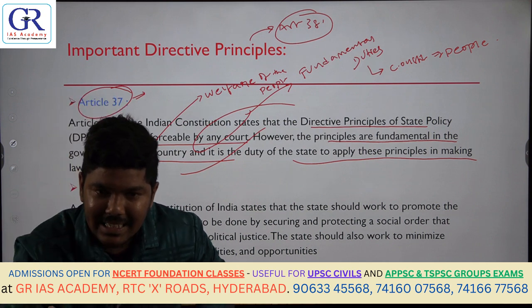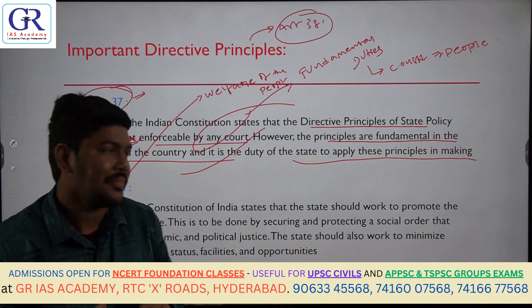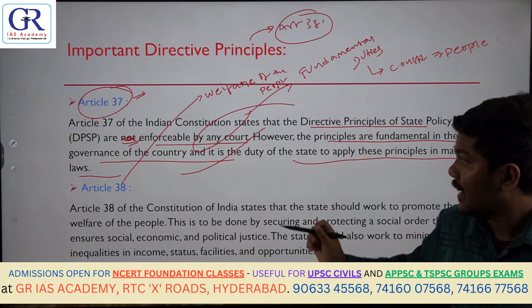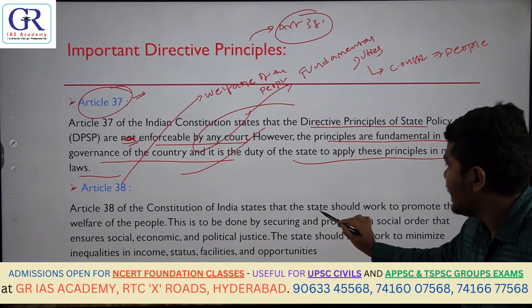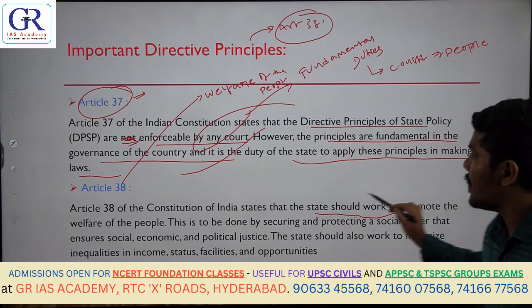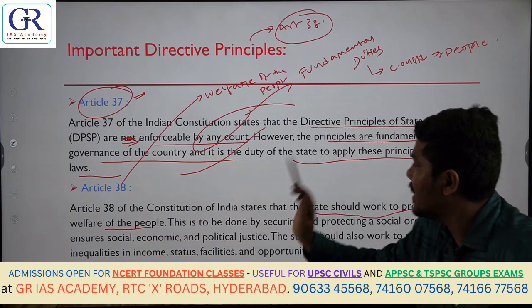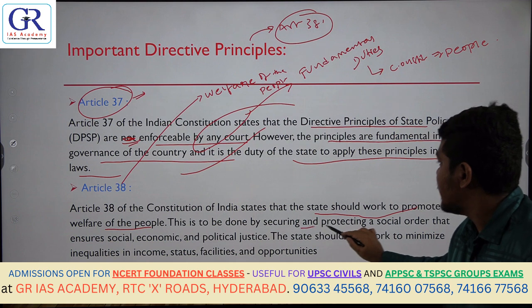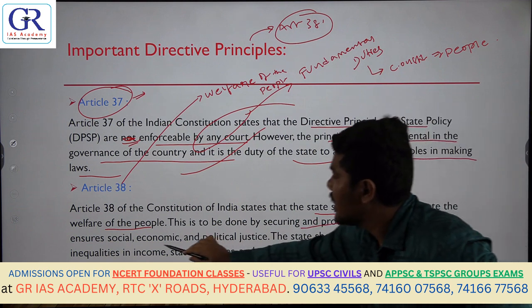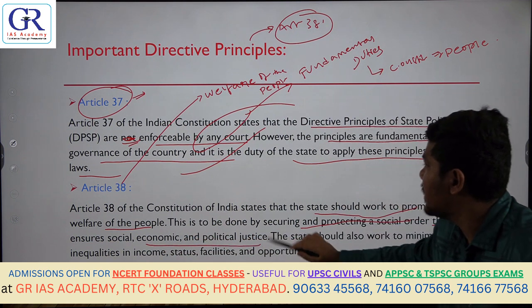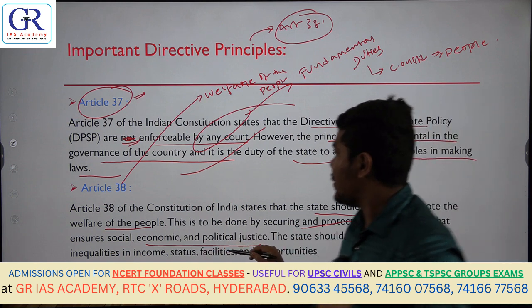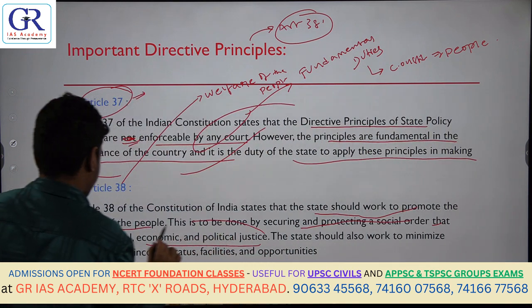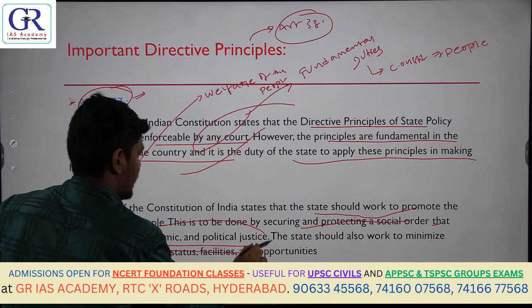These are the directions issued on that front. The same thing you can read: Article 38 states that the state should work to promote the welfare of its people. This is to be done by securing and protecting a social order that ensures social, economic and political justice. Have you ever seen these three words? Where have you seen these words?